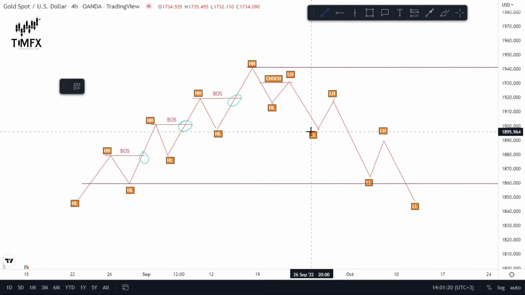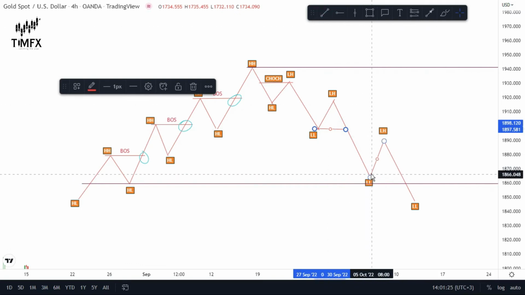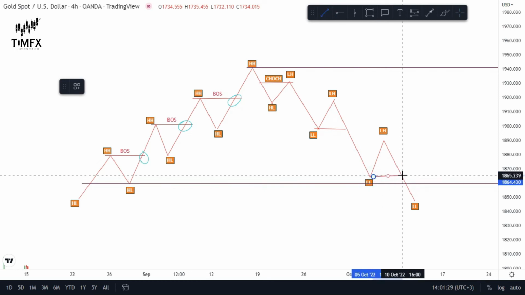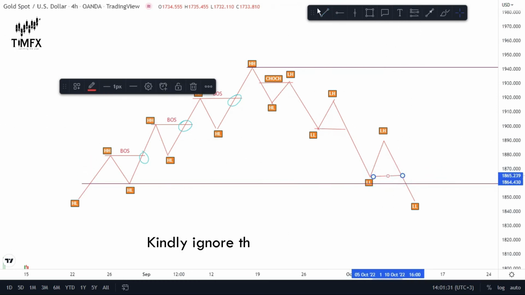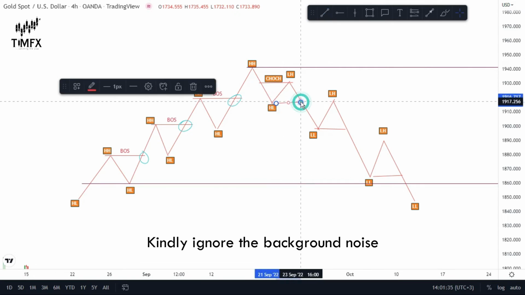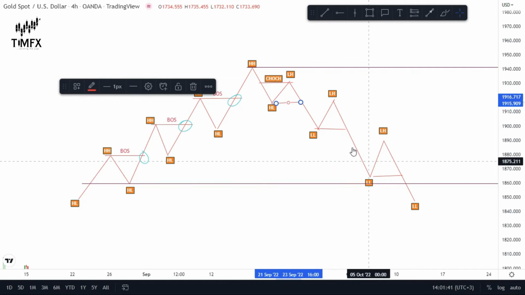Oh, sorry, break of structure here, break of structure here, break of structure here, and break of structure here too. So basically we have a break of structure here, break of structure here, and break of structure here, because the